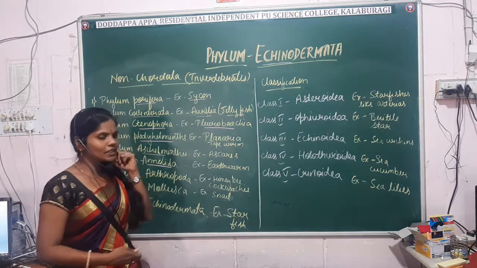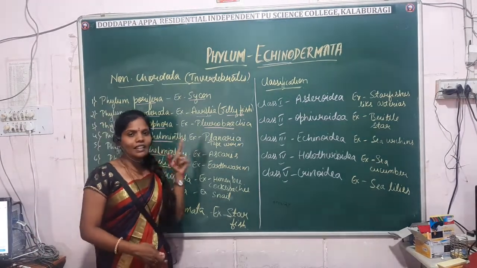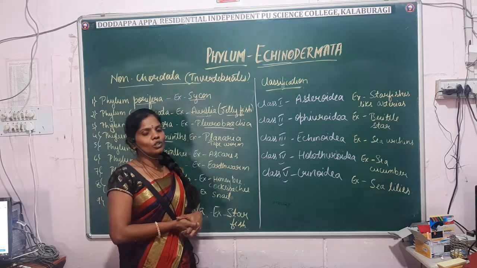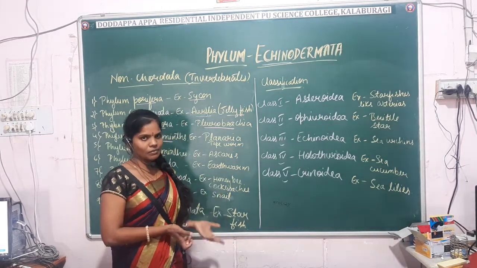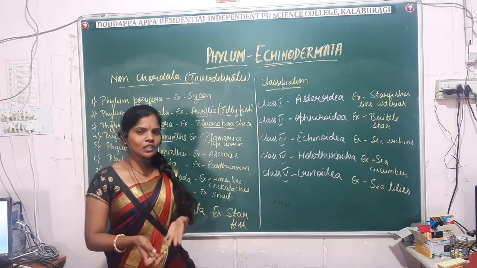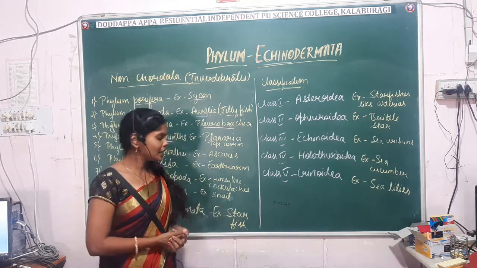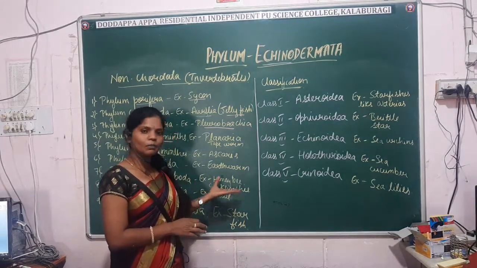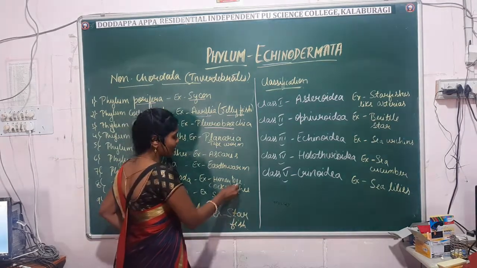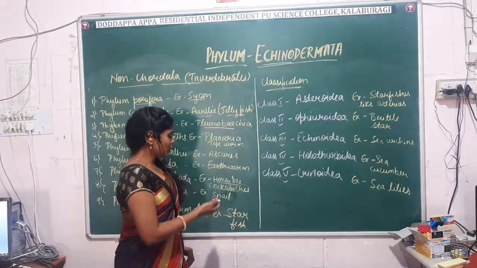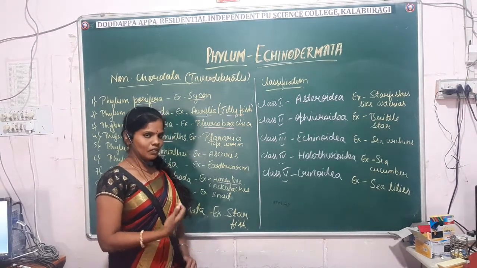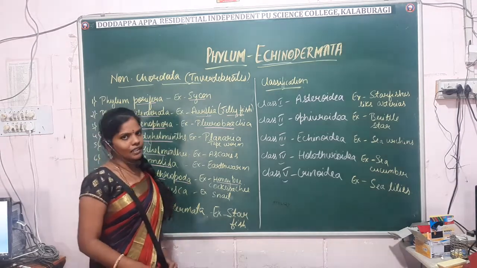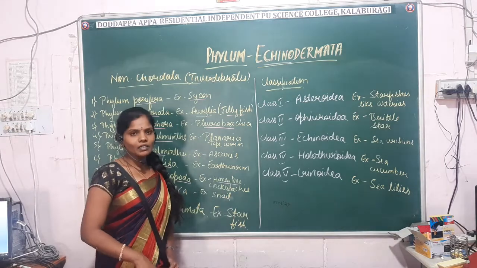Briefly, we have studied Arthropoda because it is the largest phylum in the animal kingdom. Among the invertebrates, almost 80% of known animals are insects which come under this phylum. Harmful insects and useful insects we already studied in detail. You can give any examples, but for now I have taken a few, like honeybee, silkworm, cockroaches, mosquitoes. Arthro means joint, poda means legs. So they are known as jointed-leg animals, and it's the largest phylum in the animal kingdom.